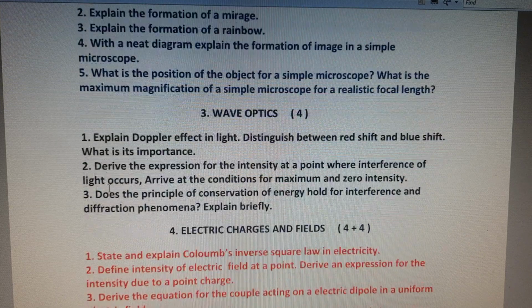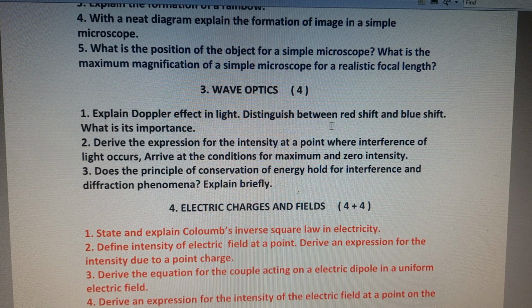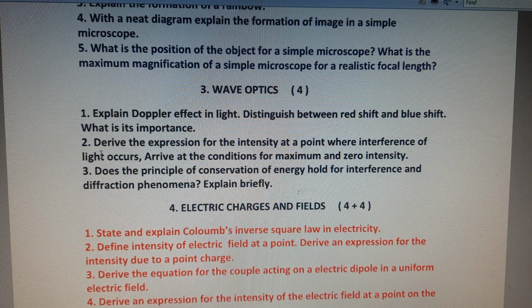And the next, third chapter is Wave Optics. In this chapter there will be 3 four-marks questions. The first question is: explain the Doppler effect in light and distinguish between red shift and blue shift. What is the importance of the Doppler effect? This is the first question.